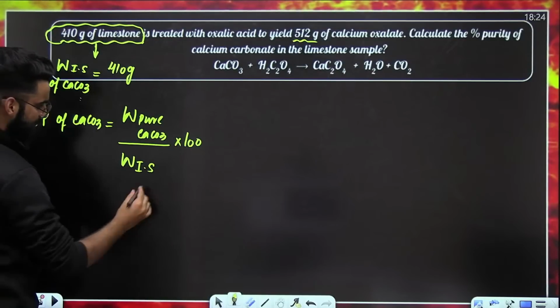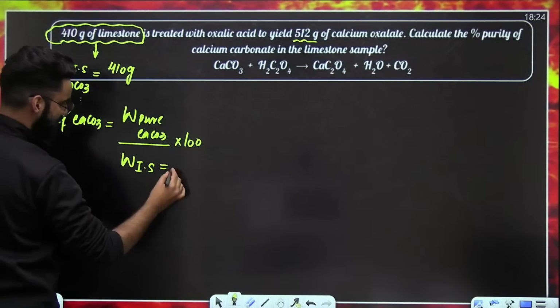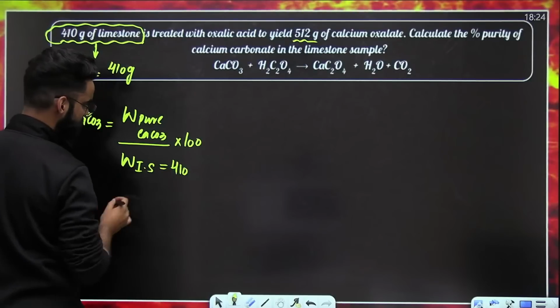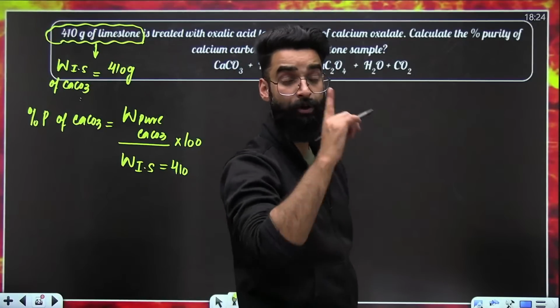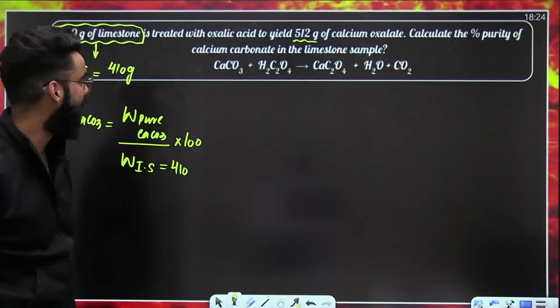The mass of impure sample of calcium carbonate we already have, 410 grams. So we need to calculate the mass of pure calcium carbonate. Now the point is, how do we calculate it?